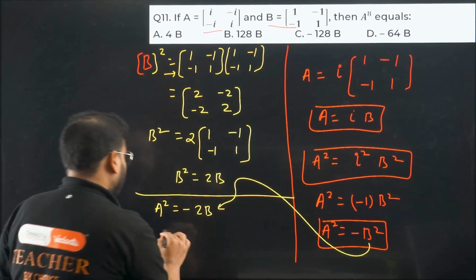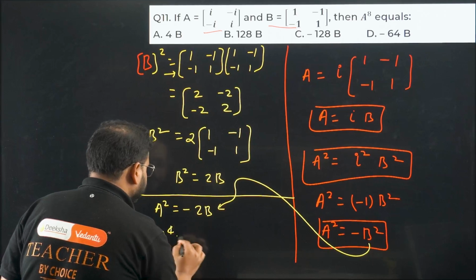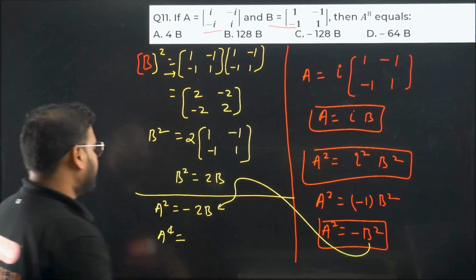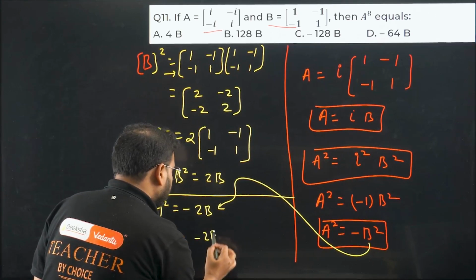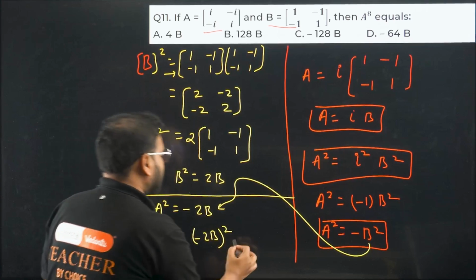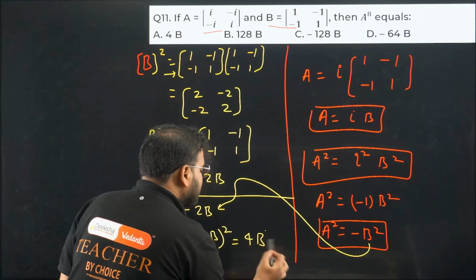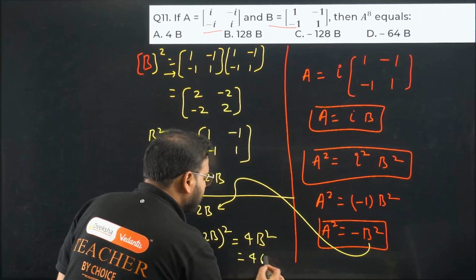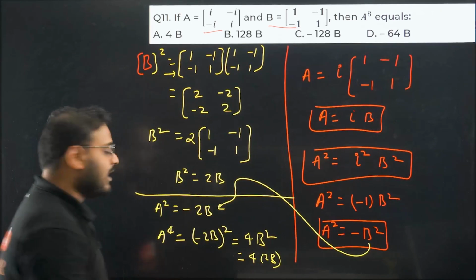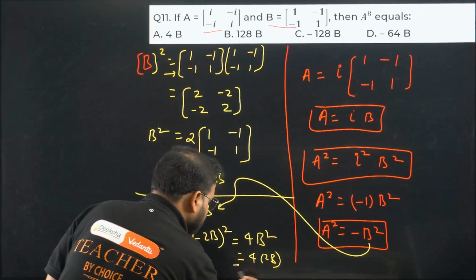Again square it up. You get A power 4. A power 4 becomes minus 2B square. How much is that? Minus 2 square is nothing but 4, and B square becomes again 4 into, what is B square? 2B. How much is that? 8B.